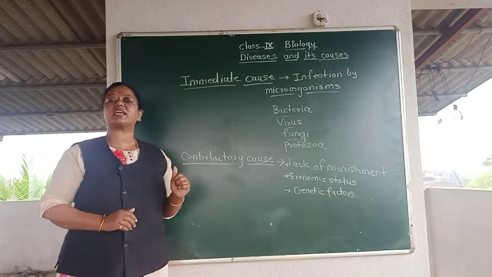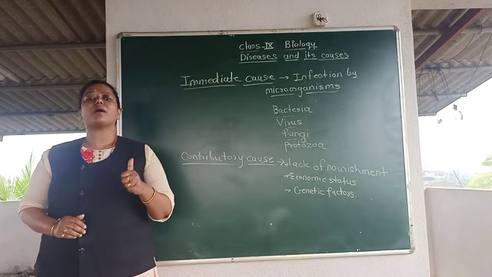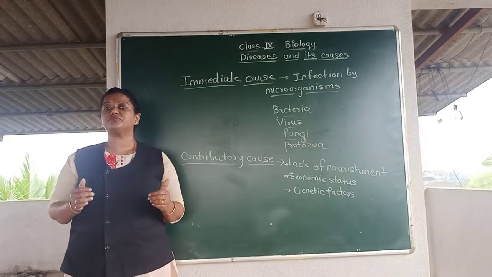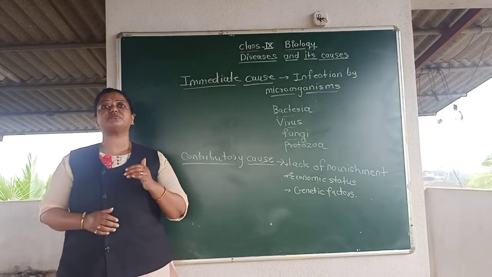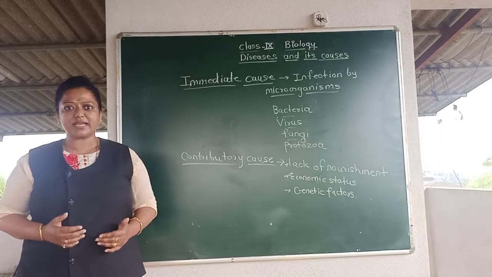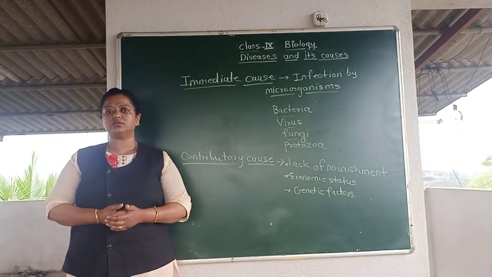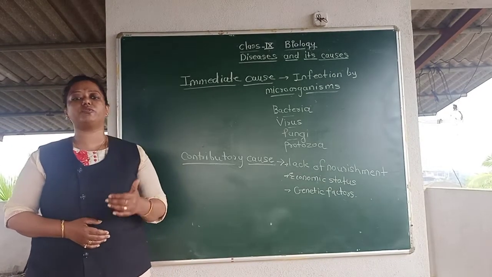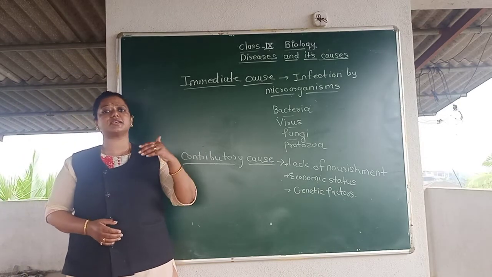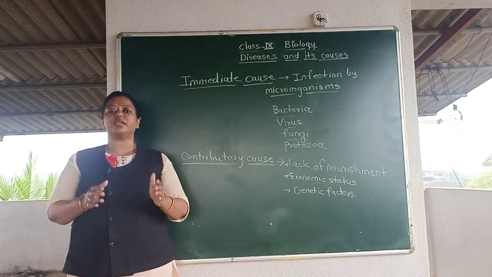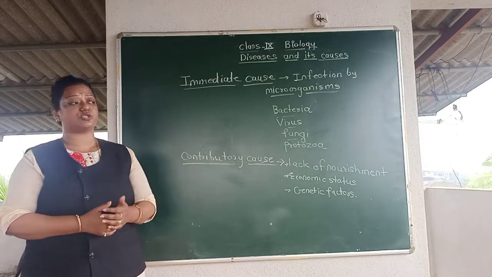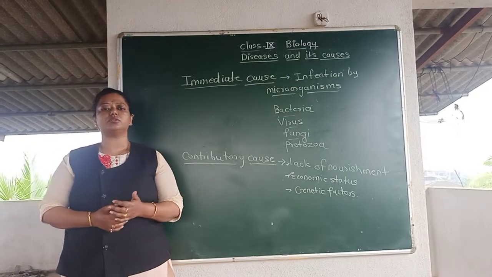Then the second reason is economic status. When the person buys all these things, when the person takes a balanced diet, if the person is in a financially sound condition, only then can the person consume a good variety of food which includes all kinds of nutrients such as carbohydrates and proteins. So poverty may be a reason for disease too.